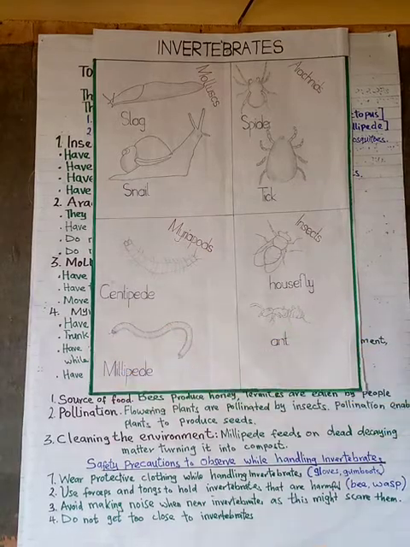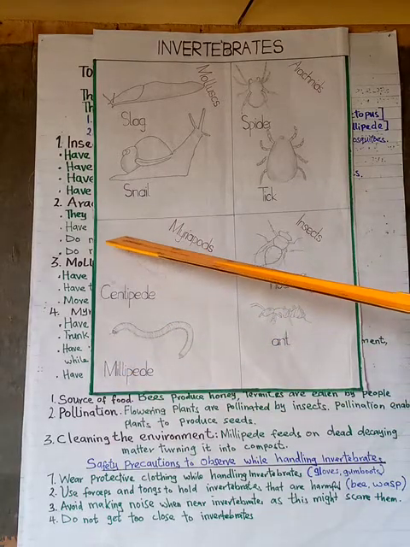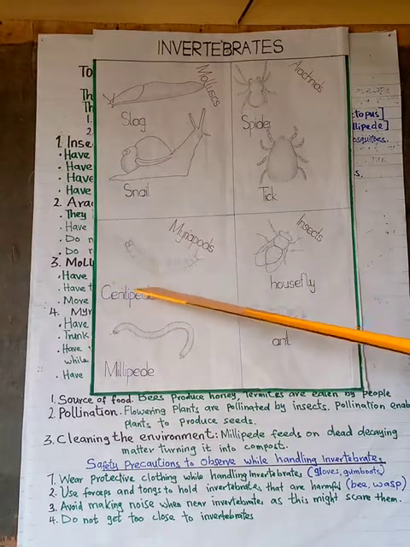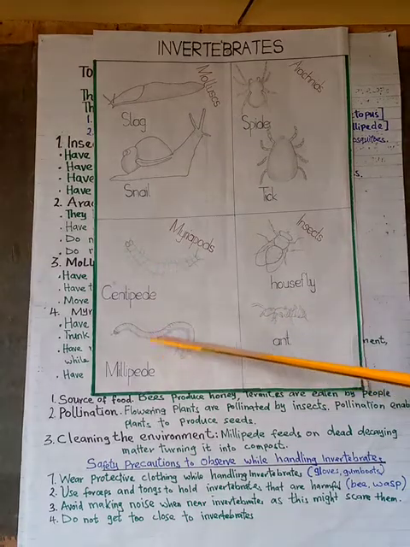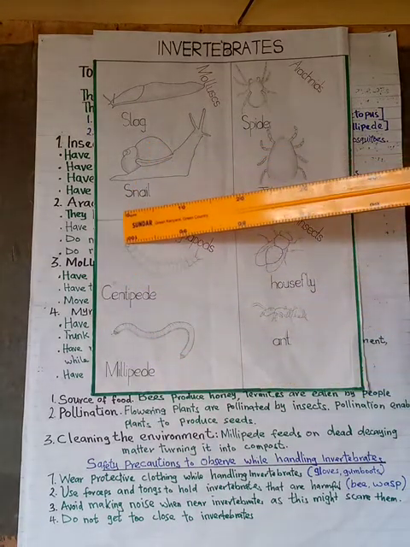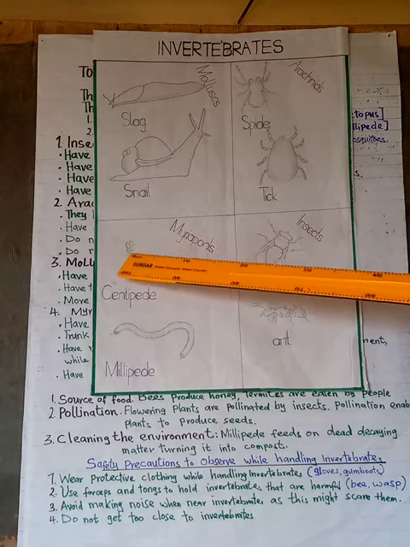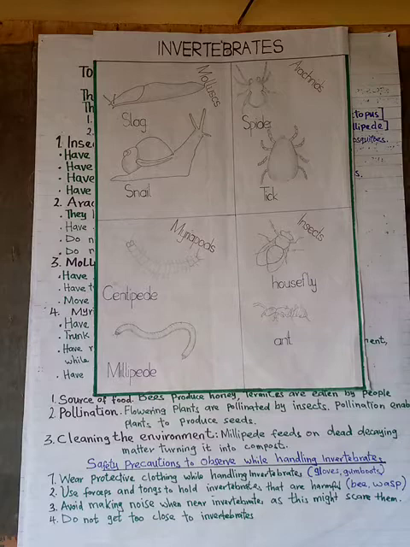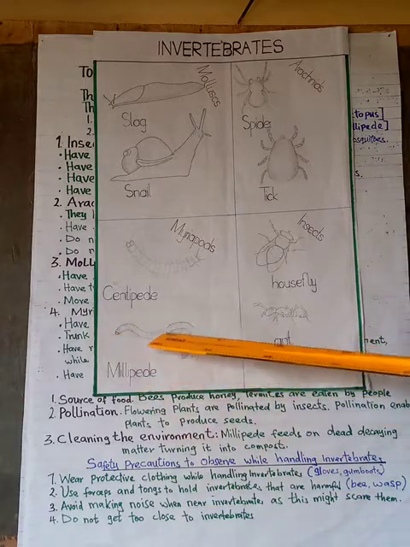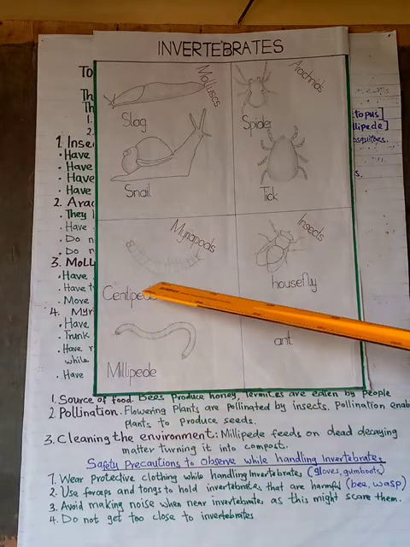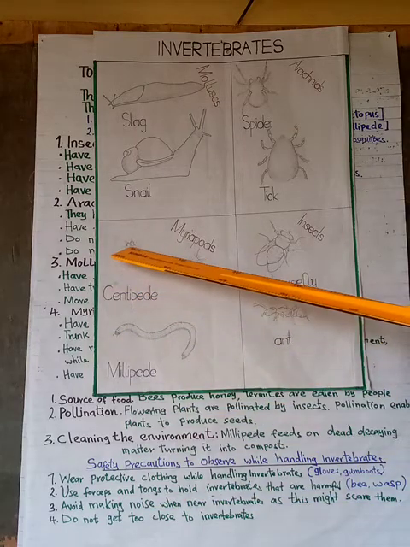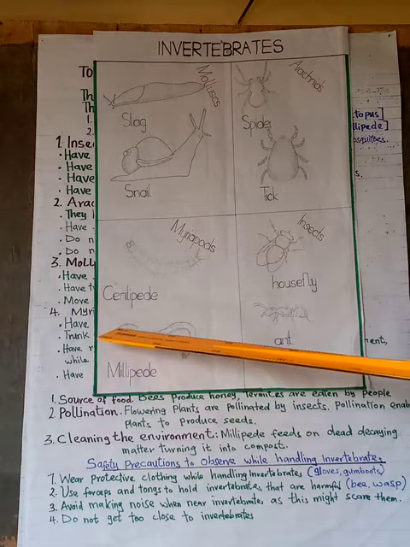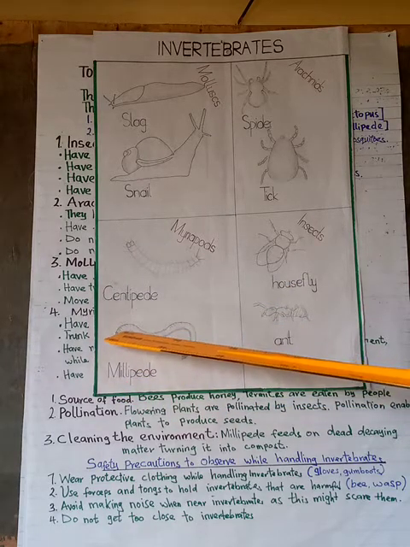Myriapods, centipede, and millipede, we can see they have a pair of antennae. Their bodies are divided into segments, and they have two body parts, head and the trunk. This is the head and this is the trunk. So the trunk is divided into segments. And the centipede has a pair of legs per segment, while millipede has two pairs of legs per segment.